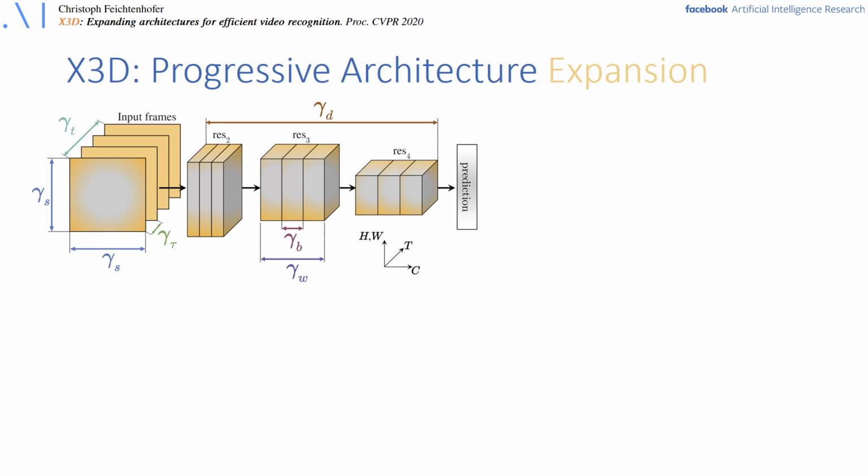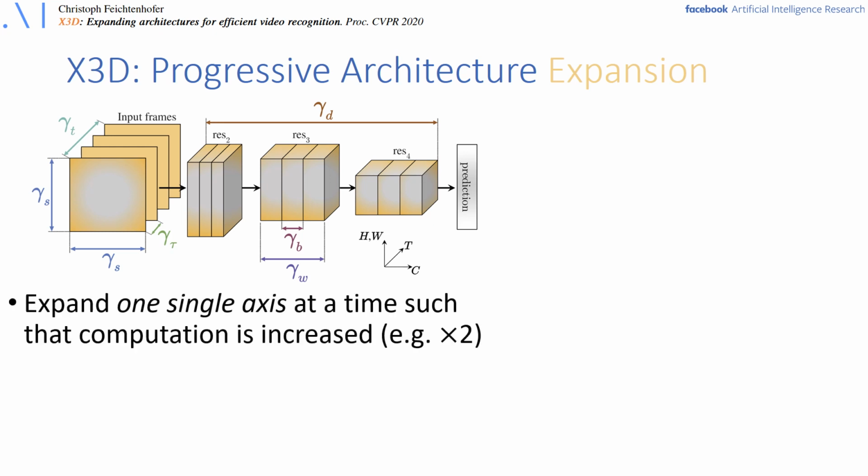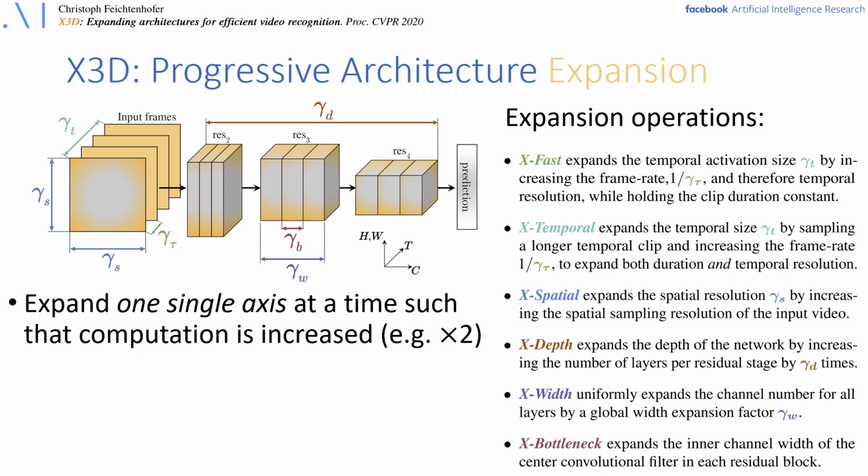To generate X3D, which is expanded across multiple axes for good computation accuracy trade-off, the idea is to progressively expand this tiny base 2D image architecture into a spatiotemporal one by expanding these multiple possible axes. And we have 6 expansion operations that expand each across one of these axes.